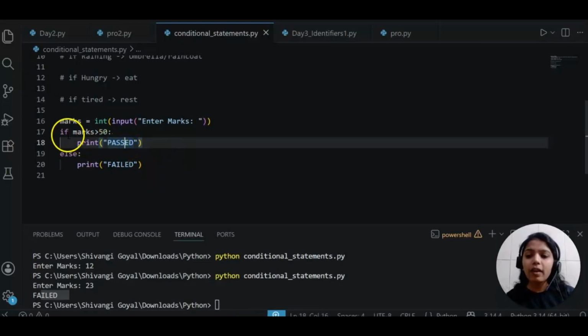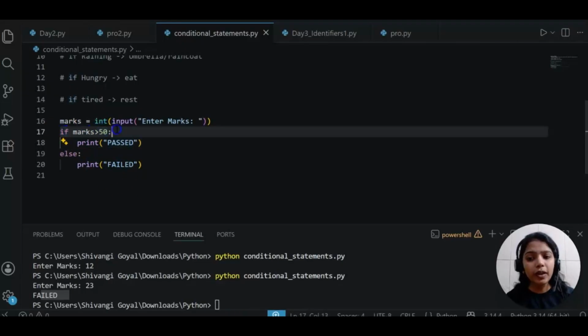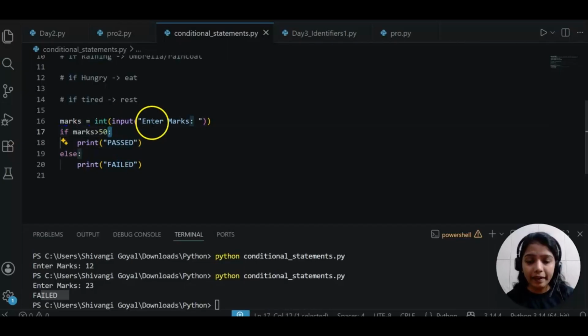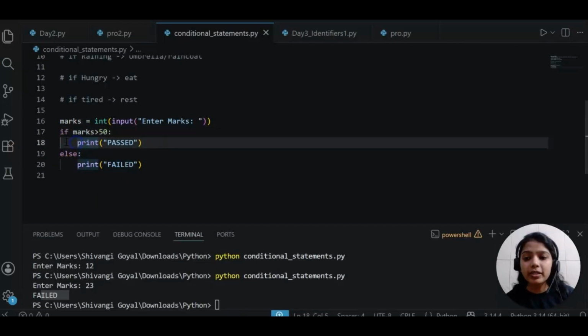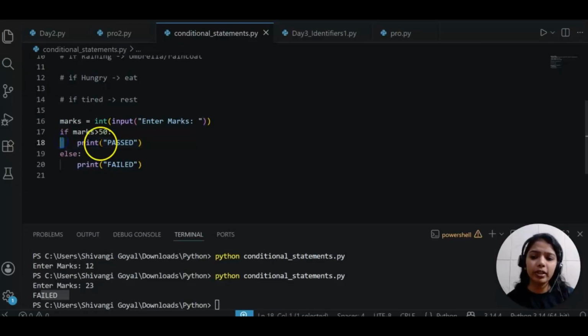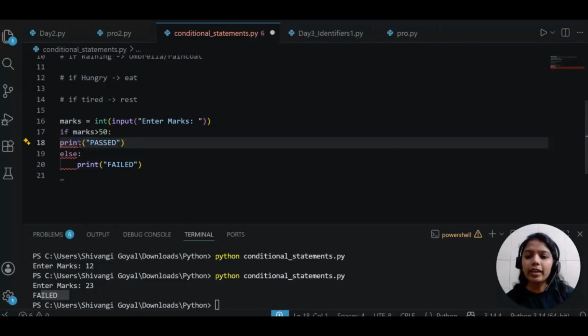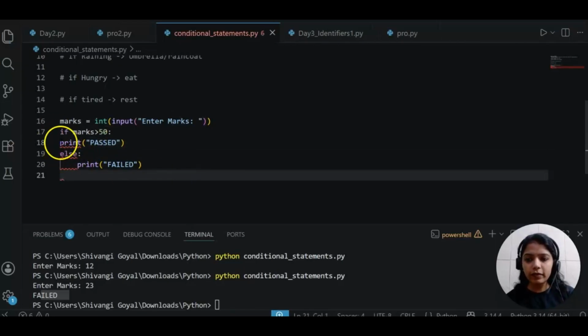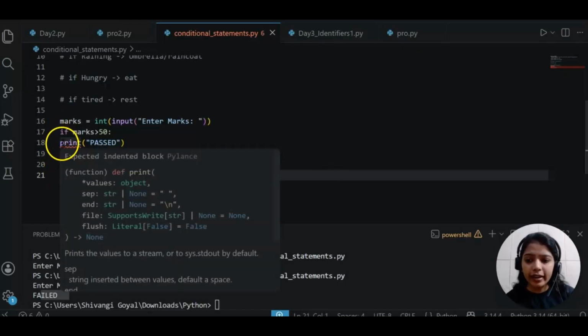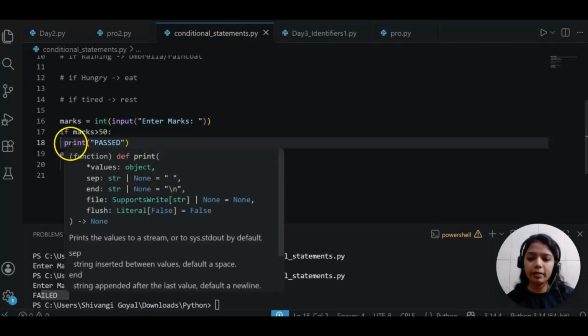Make sure when you are giving an if condition, you are giving a colon and there should be a space. At least one space should be there so that whatever you write inside this if block will be considered a part of the if block. For example, if you try to write like this, see error, na? You cannot give the same indentation. At least one space, if you give, it is fine.